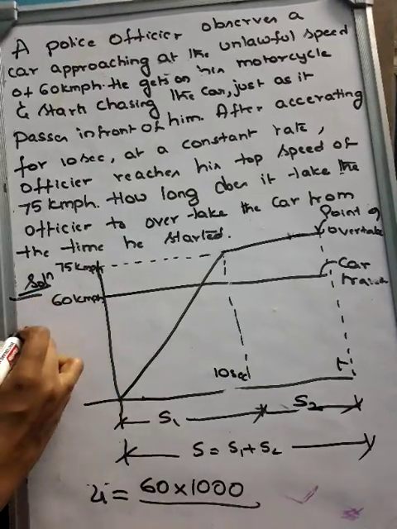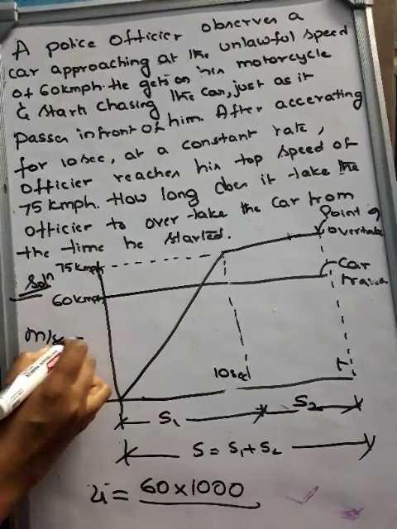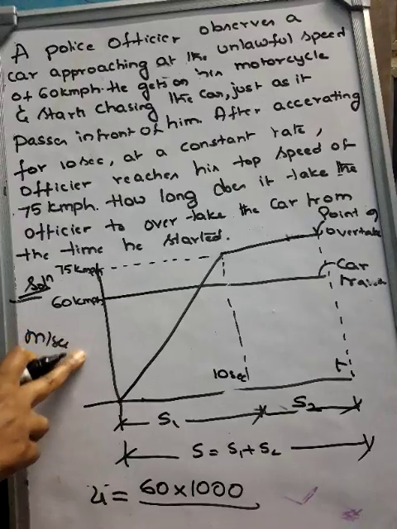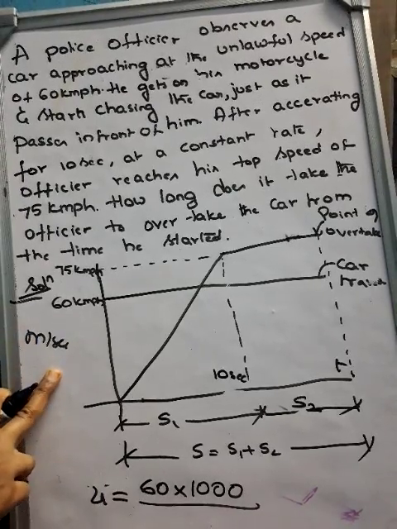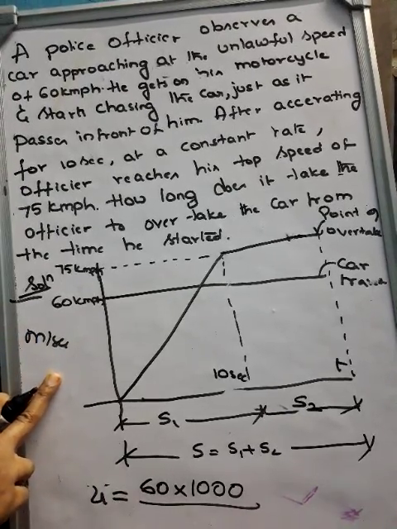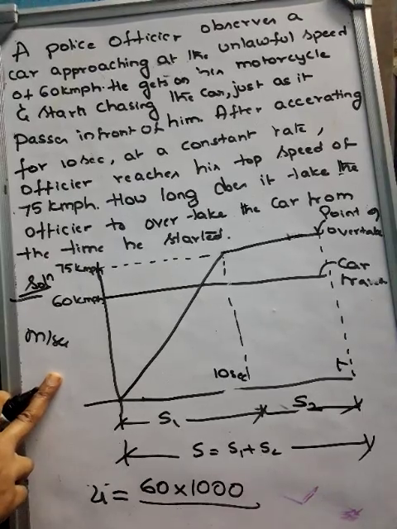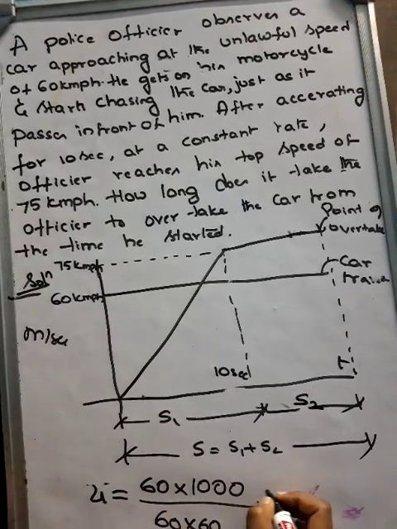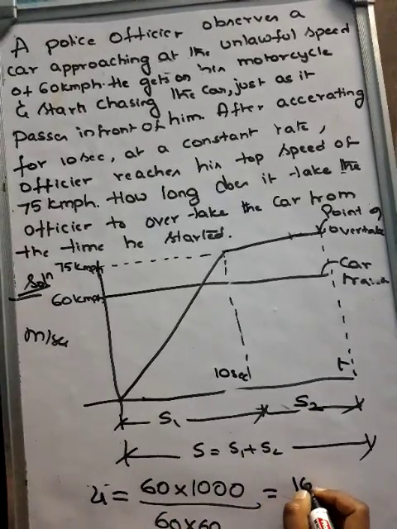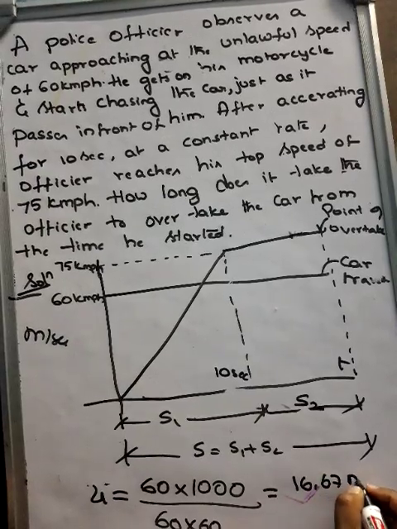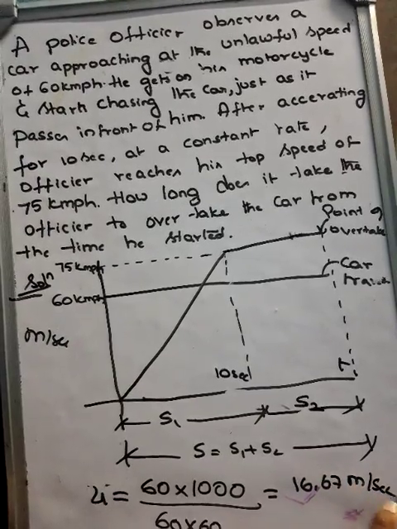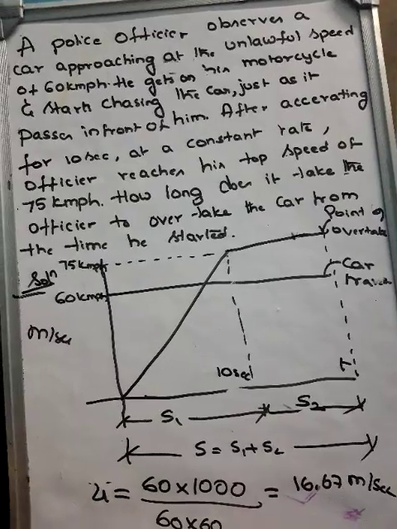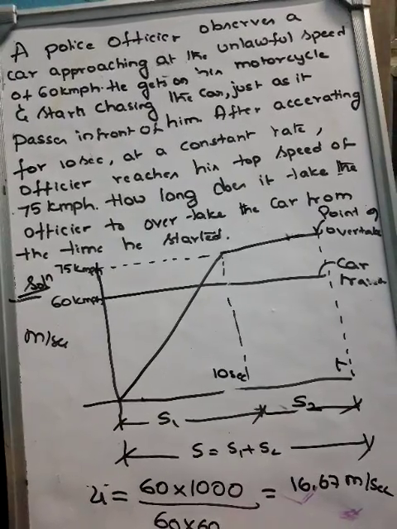I want it in meter per second, so 1 hour is equal to 60 minutes, and 1 minute is equal to 60 seconds. So we'll be getting 60 into 60, and we will get a value of 16.67 meter per second. So this will be the velocity of the car.